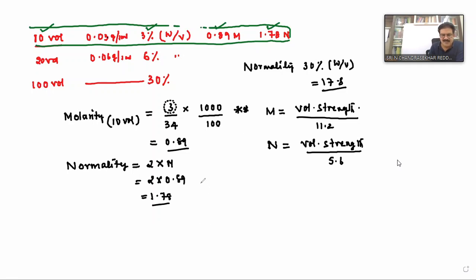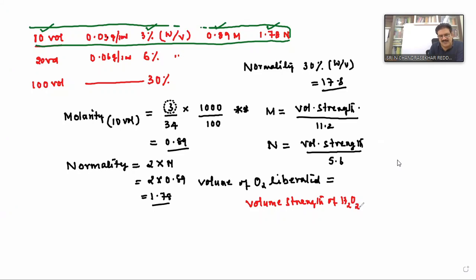And another relation: volume of oxygen liberated or produced is equal to volume strength of hydrogen peroxide into volume of H2O2.